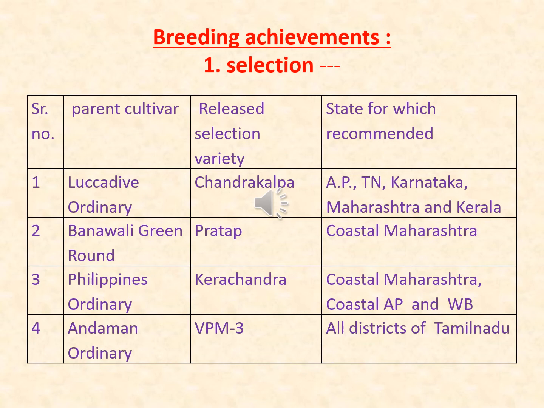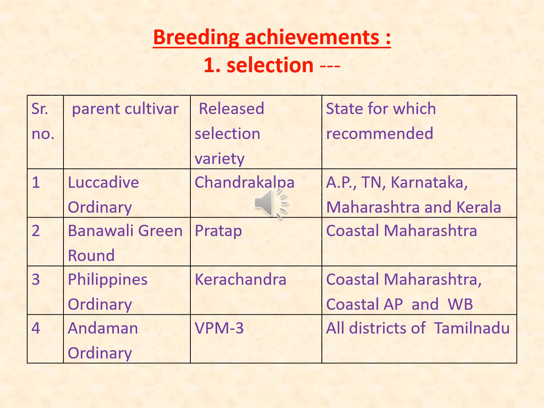As we have seen the objectives of coconut breeding, the constraints, and the floral biology, here mostly two methods are used for breeding in coconut. First one is selection and second one is hybridization.